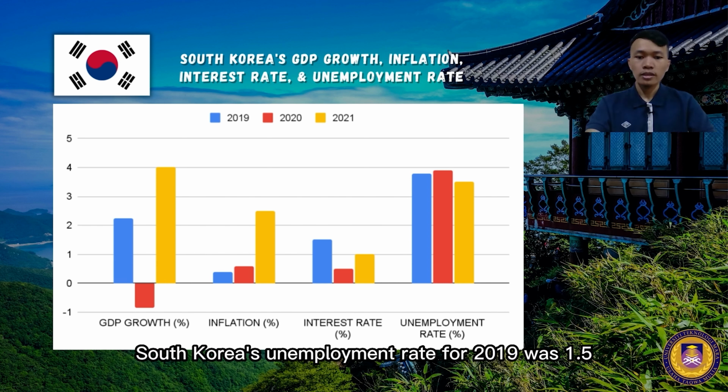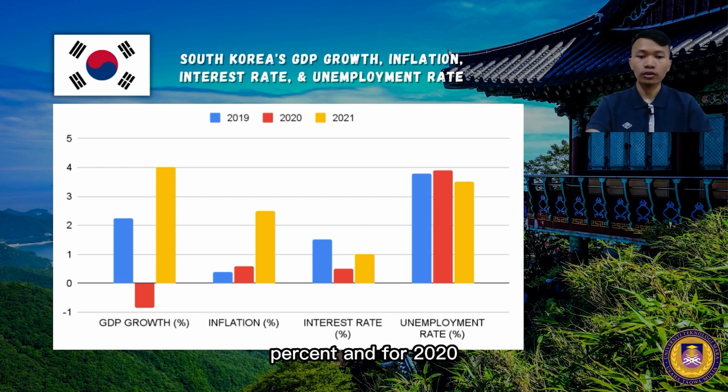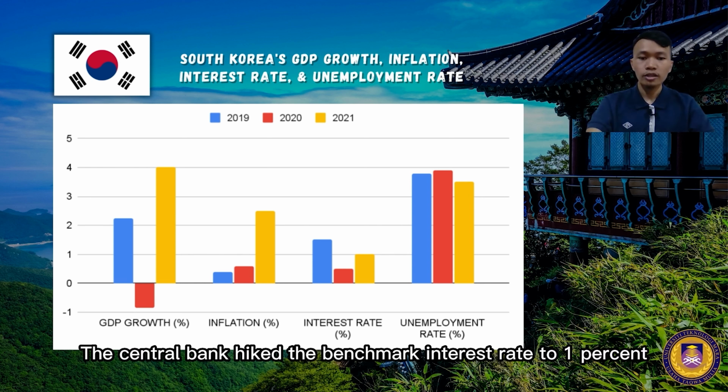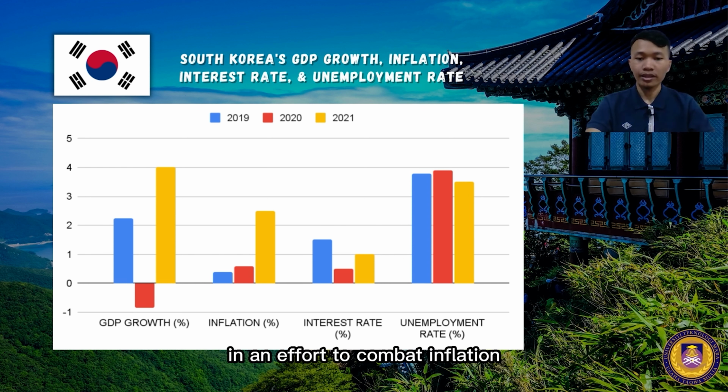Other than that, South Korea's interest rate for 2019 was 1.5% and for 2020 it was 0.5%. The country's central bank maintained its benchmark interest rate at a record low due to the ongoing COVID-19 pandemic. Furthermore, in 2021, it was 1%. The central bank hiked the benchmark interest rate to 1% in an effort to combat inflation and enormous household debts.